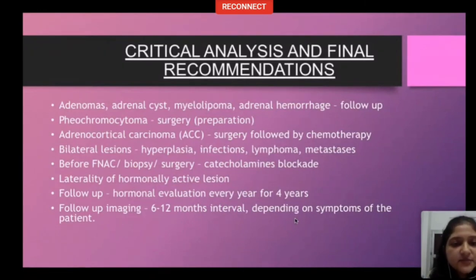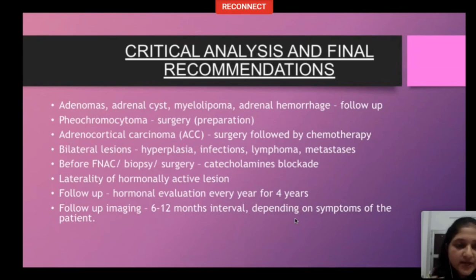Adenomas, adrenal cyst, myelolipoma, adrenal hemorrhage, all you can diagnose confidently with CT. At the cost of repetition, adenomas are homogeneous lesions which are less than 4 cm in size, non-contrast HU less than 10, absolute washout more than 60, relative washout more than 40. Adrenal cyst: cystic lesion. Myelolipoma: fat density. Adrenal hemorrhage: hyperdense lesions which will decrease in size on ultrasound follow-up. Pheochromocytoma. These are important. These are hypervascular tumors with heterogeneous characteristics,